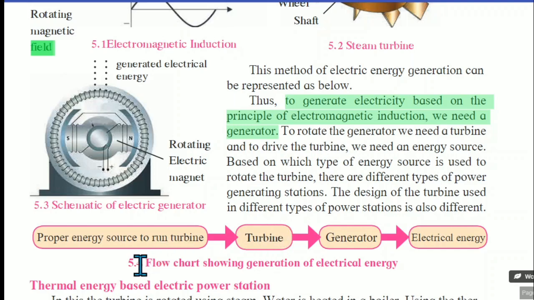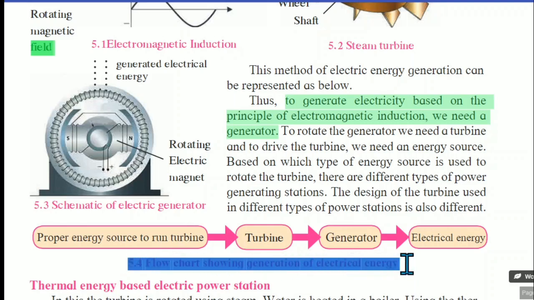So 5.4, these flow charts are very important, for 1 mark also or for a long question. This is the common flow chart. What does this indicate? Proper energy source to run the turbine. Here the energy source gets changed.